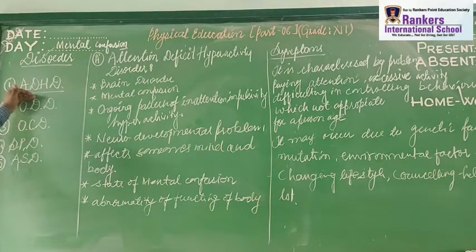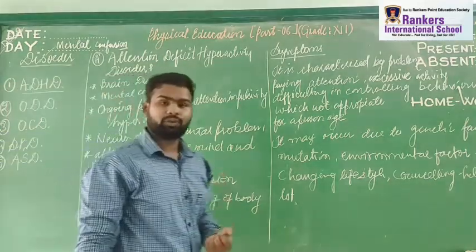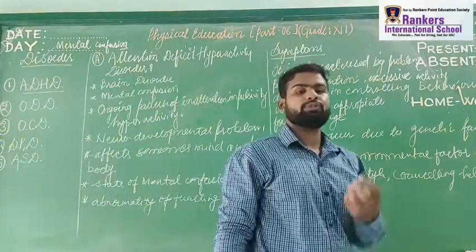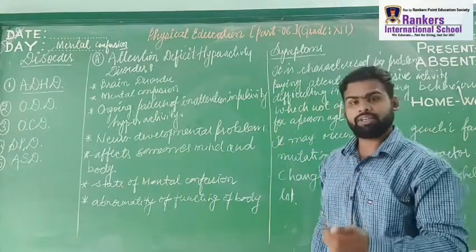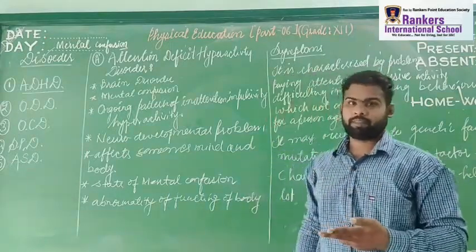Very first concept is ADHD. It is a kind of mental confusion when an individual shows the symptoms of inattention, hyperactivity, impulsivity.